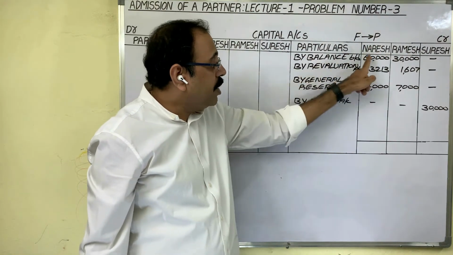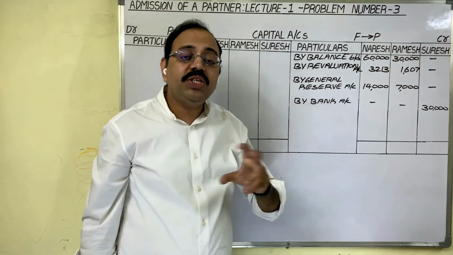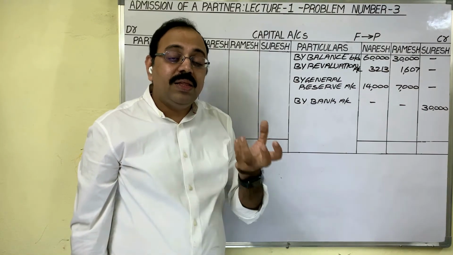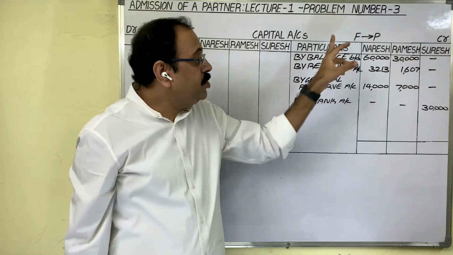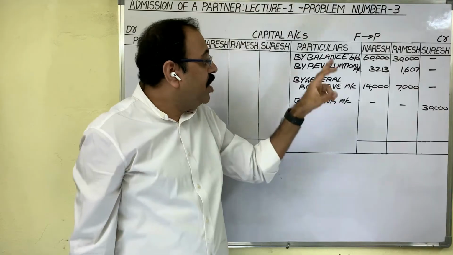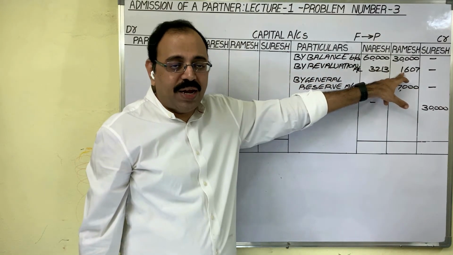Therefore, capitals are appearing on the credit side. Similarly, in the revaluation of assets and liabilities, there is a profit. In that profit, Naresh's share and Ramesh's share, the firm should return to them if they retire from the partnership. Therefore, on the credit side, by revaluation account, we are writing these two amounts.